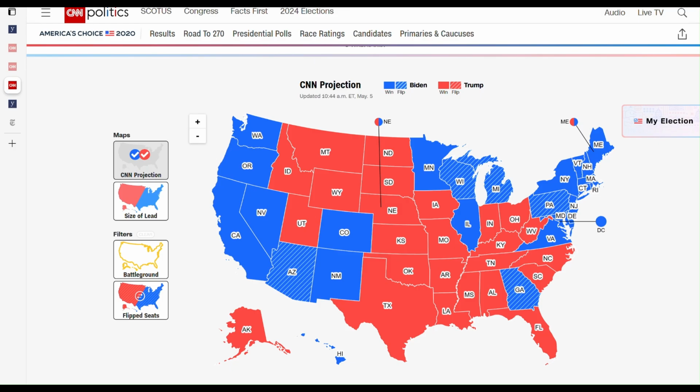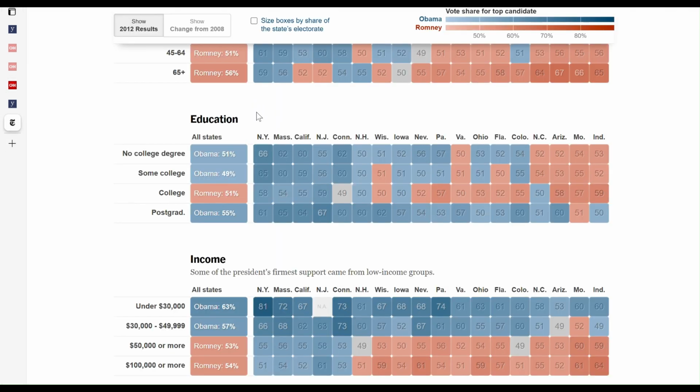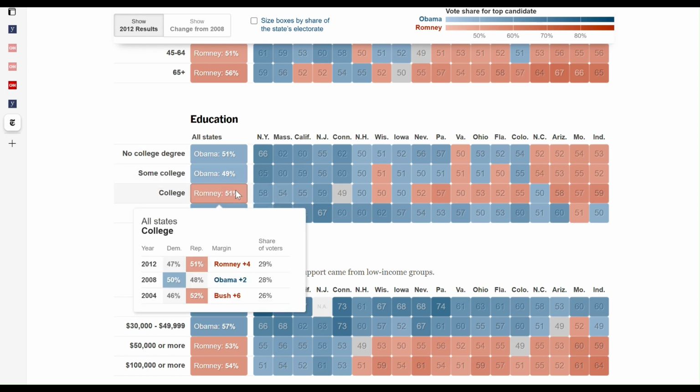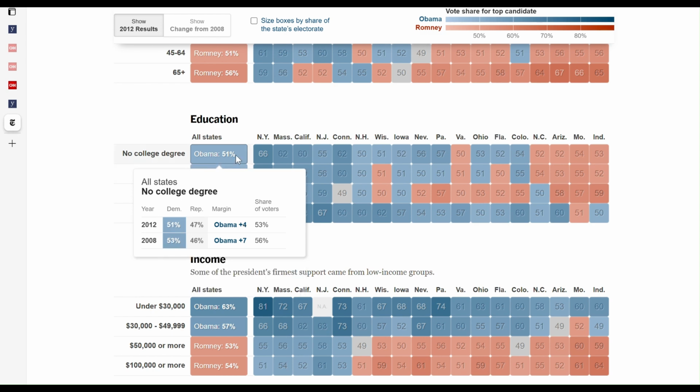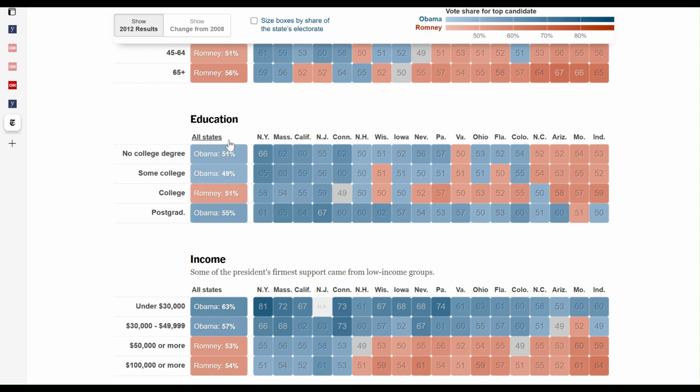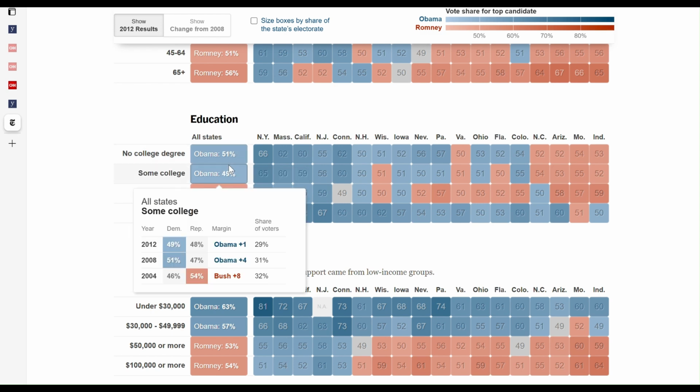When you look at exit polls, for example in the 2012 presidential election between Obama and Romney, you see that college educated voters tended to favor the Republican candidate, and non-college educated voters, like blue-collar workers or people affiliated with unions, tended to vote for Democrats. Then Donald Trump came over and made some inroads into those workers, the auto industry workers, the blue-collar voters, and so the educational gap has widened.